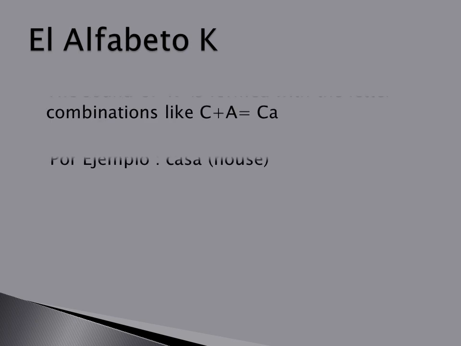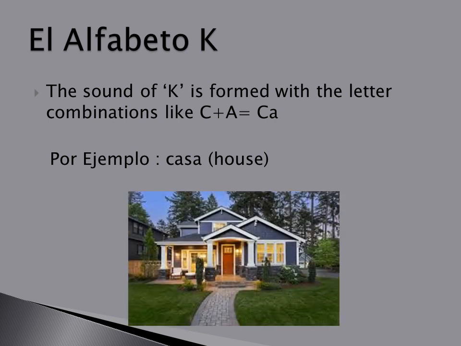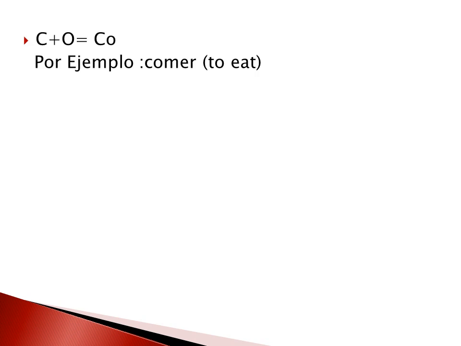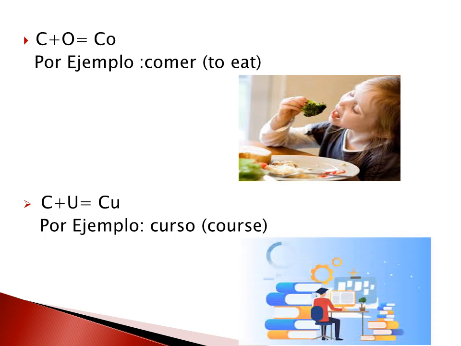El alfabeto K. The sound of K is formed with the letter combinations like C plus A is equal to ka. For example, casa. C plus O is equal to co. For example, comer. C plus U is equal to cu. For example, curso.